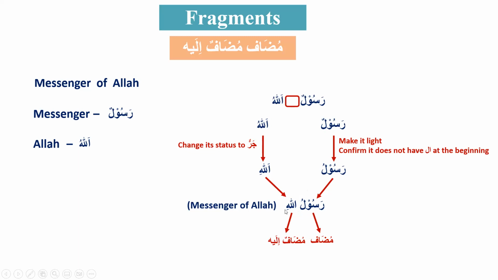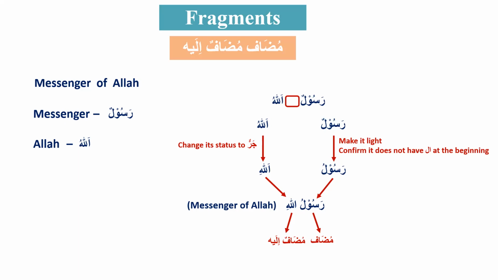And now it will mean messenger of Allah. So this is Mudaf ilayh in Arabic. Two isms next to each other. The first ism is light. It doesn't have al with it. And the second ism is in jar status. And when this happens, there is an invisible of between the two. And this is called Mudaf ilayh. Simple as that.